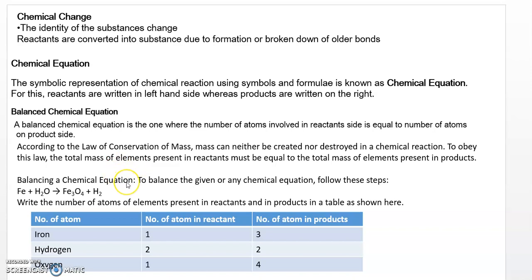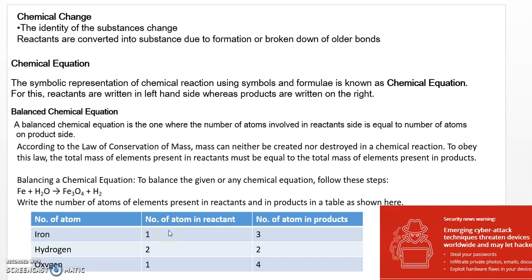Now, how to balance the chemical equation? These are the steps. One example I have taken: iron plus water giving Fe3O4 plus H2. So, this is a hydrated ferric oxide. So, first write the number of atoms. Iron is there first, the name of the atom, then hydrogen, and then oxygen.